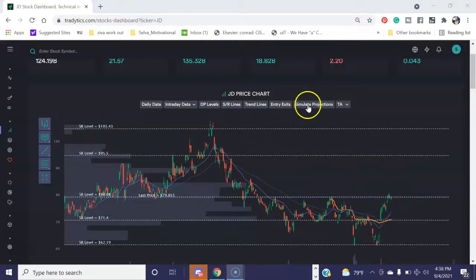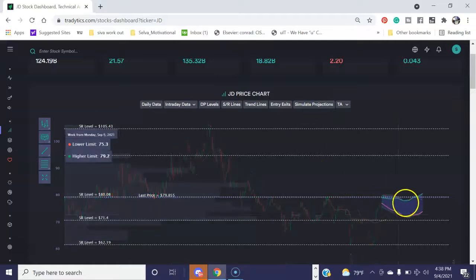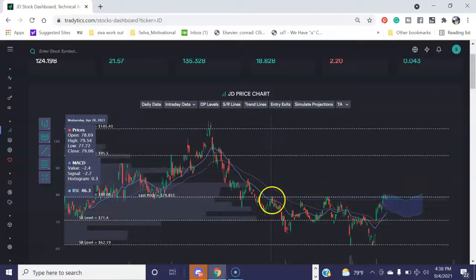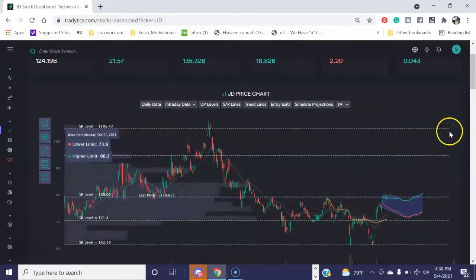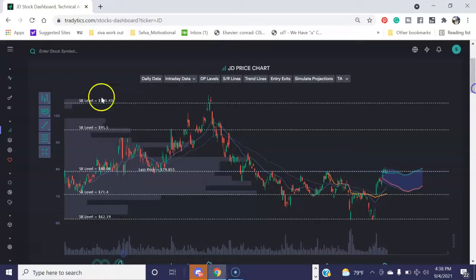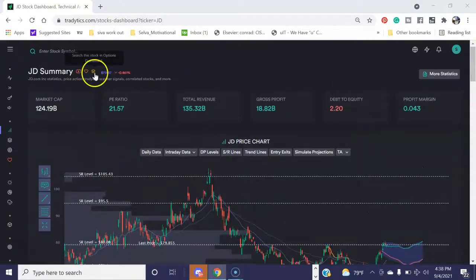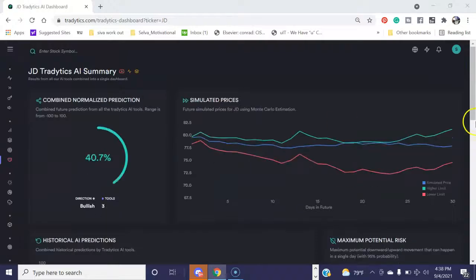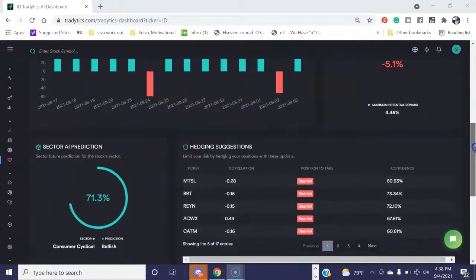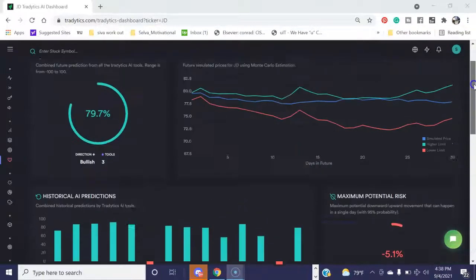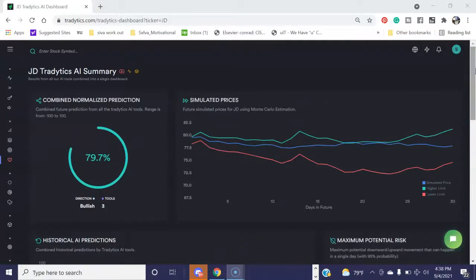So now let's look at this. So it's saying it may come down to this one and then go back again. Okay. So here it touched here, came back here, touched here, came back here, touched here. So it could keep on going down and up and down. Let's look at the AI. So it's a 78% positive. Okay. It's a good signal. So this is a good setup. But you can see up and down. So you probably can use options to do a calendar diagonal spread.